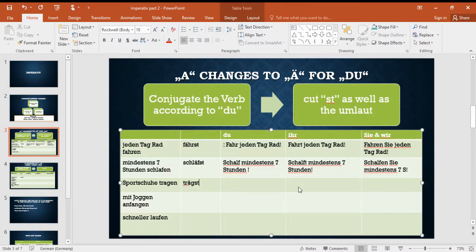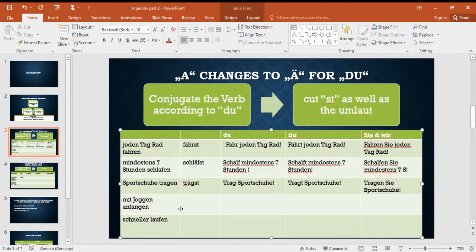Trägst. We cut st and umlaut. It becomes trag. Trag Sportschuhe. Okay. For ihr it becomes tragt Sportschuhe. And for Sie, tragen Sie Sportschuhe. Or for wir, tragen wir Sportschuhe.